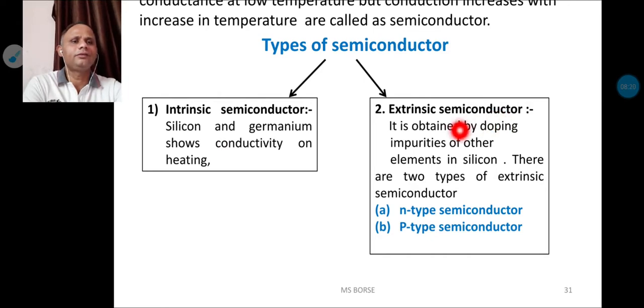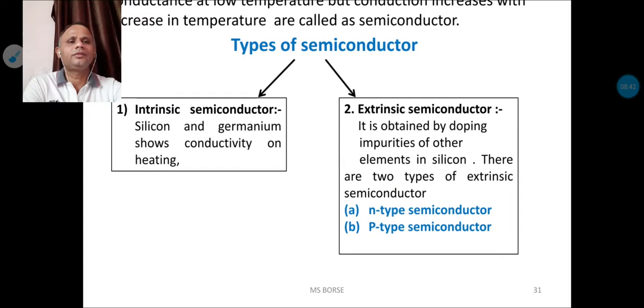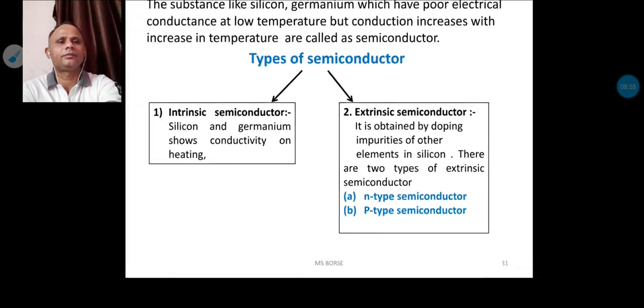Second is extrinsic semiconducting material. It is obtained by doping some impurities other than the element, like silicon. There are two types of extrinsic semiconducting material. That means external impurity will be doped into the semiconducting material to obtain a very good material. This extrinsic semiconducting material has two types, N type of semiconductor and P type of semiconductor, and these materials are very largely used in electronics.